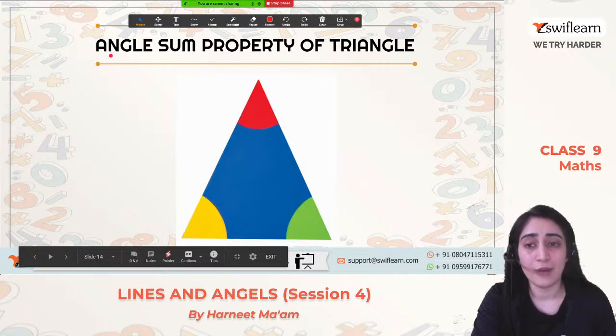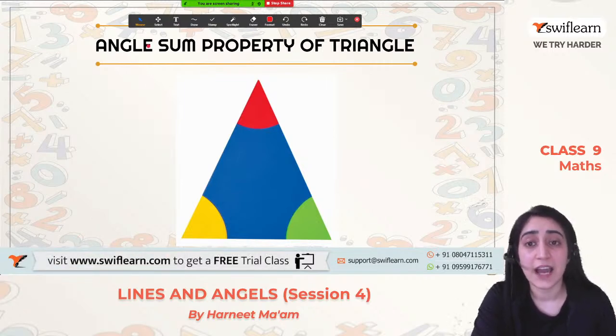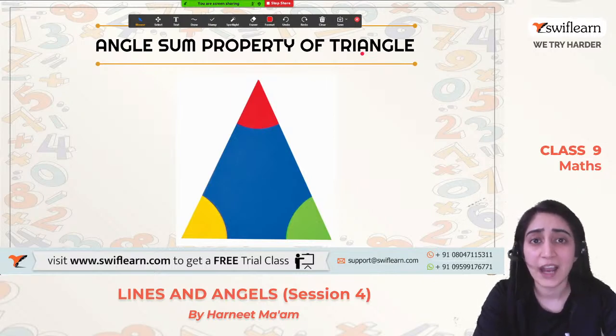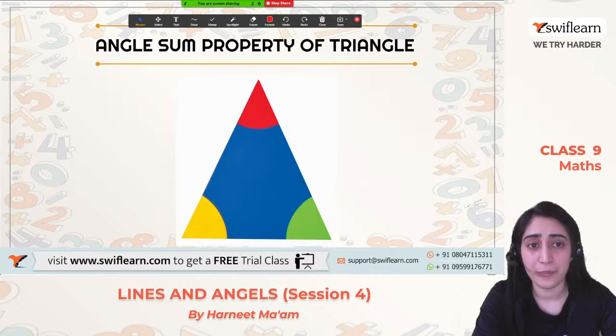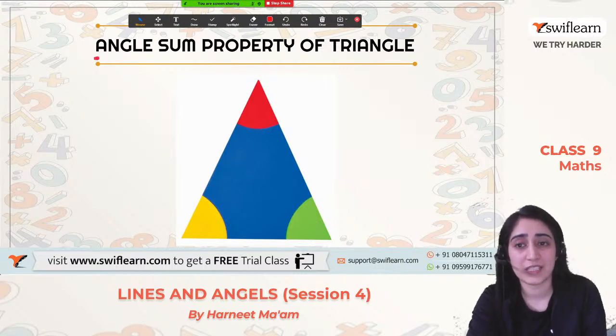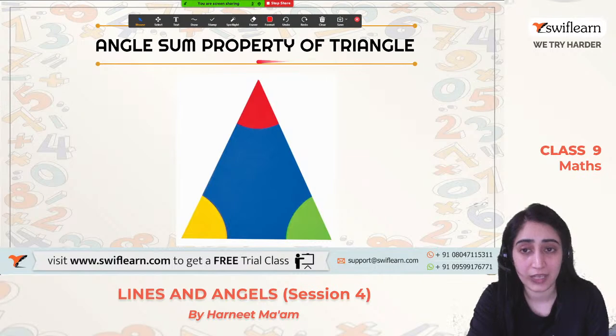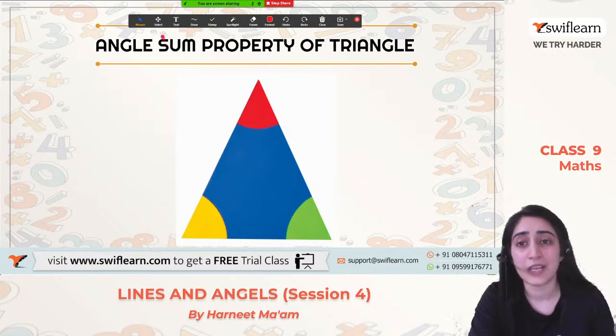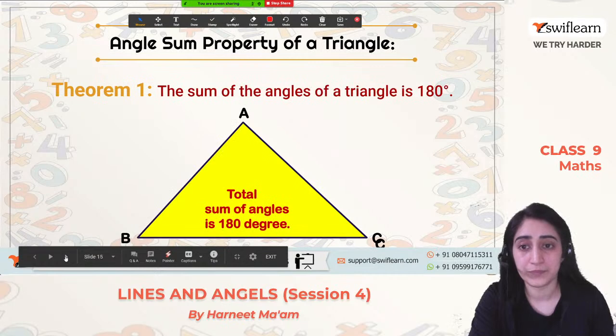Now moving on to the topic that says angle sum property of a triangle. So what do you understand by angle sum property of a triangle? Yes, anyone who can tell me? See, by the name itself, it shows that it would be angles. They are angles whose sum should be equal in a triangle, right? By the name itself, it is showing there will be some relation between angles and their sum. Sum means addition, right? We all know this. So let's see what it actually is.